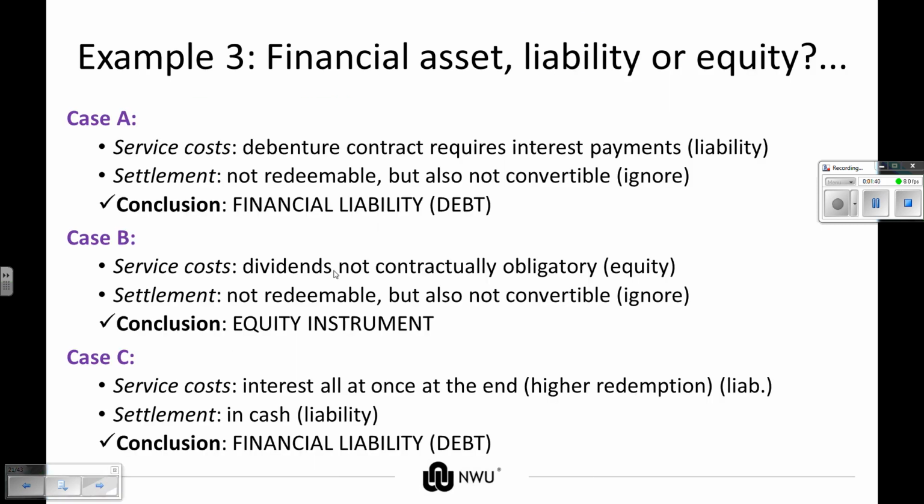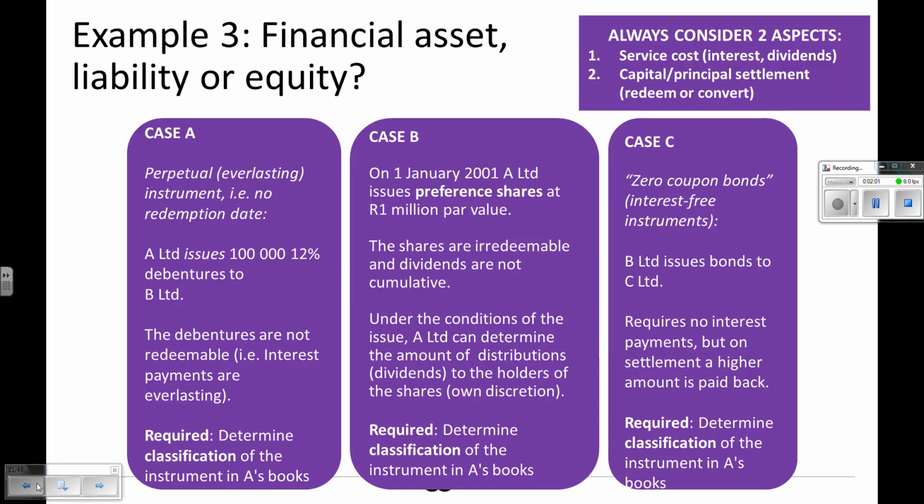Here, do you agree that we do not have a contractual obligation to pay the dividends because we can decide whether we want to pay it or not? So this will be seen as equity. Again, it will not be redeemable. As they've said, it's irredeemable. It's also not convertible, so I will ignore. And this is then seen as an equity instrument.